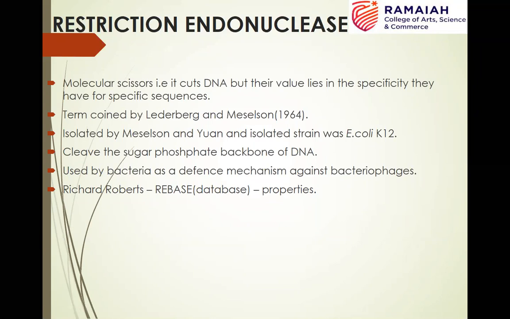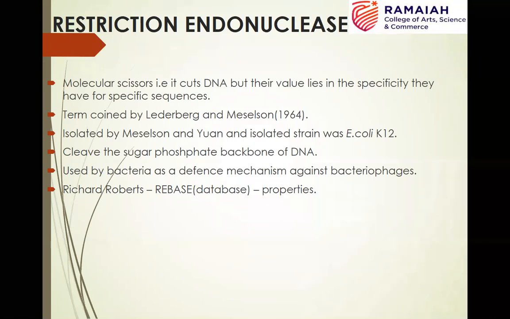We also know the mechanism of action of these three different restriction enzymes. Among these three types, type 2 are very specific because they cut the DNA within the recognition sequence. That's how the fragments produced are of specific length, and that's how type 2 restriction endonucleases are found to be useful in DNA cloning. There are three different patterns in which the restriction fragments are produced. It can be 5' overhang cohesive ends, 3' overhang cohesive ends, or blunt-ended fragments.